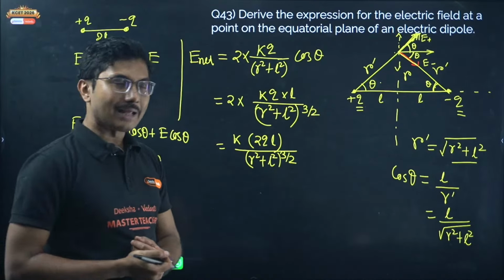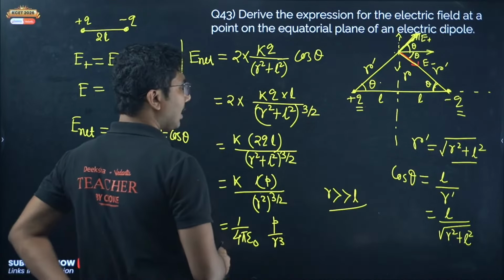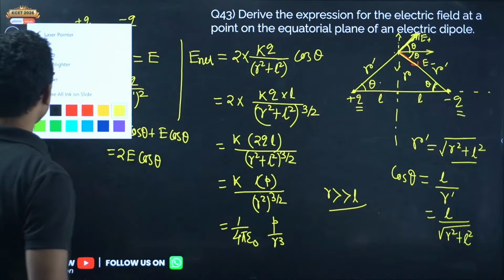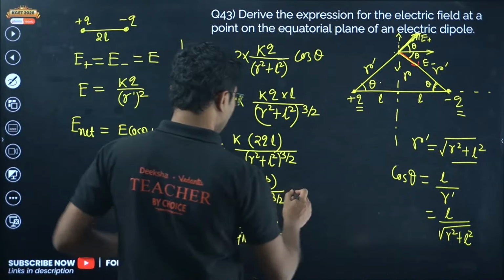So it will be K into P divided by, now for a point R very much greater than L, so this distance is very large compared to the length of the dipole, we can say this will be simply R square to the power 3 by 2, or it will be 1 by 4 pi epsilon naught, P upon R cube. Now one more step is there. If you ignore that step, you will be losing marks. What is that step?